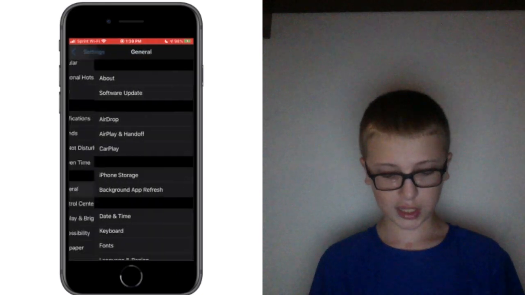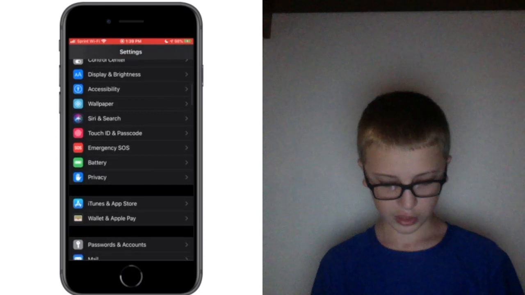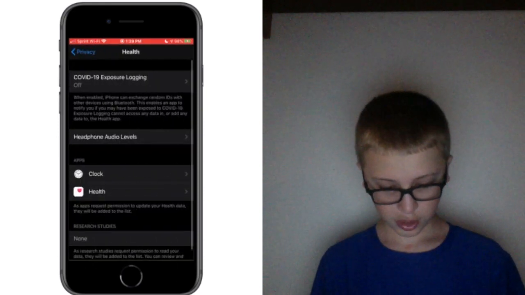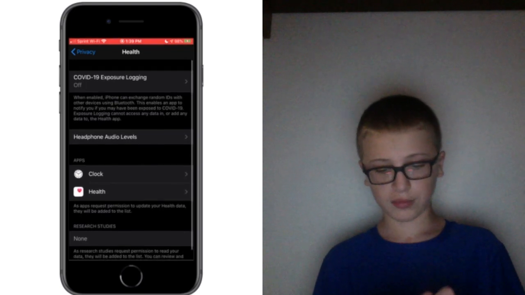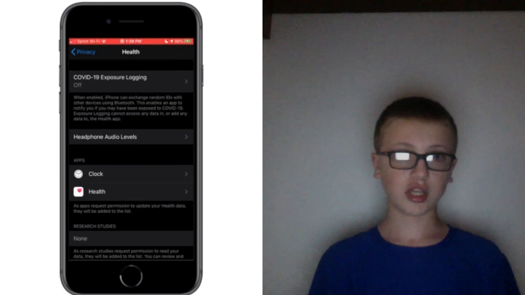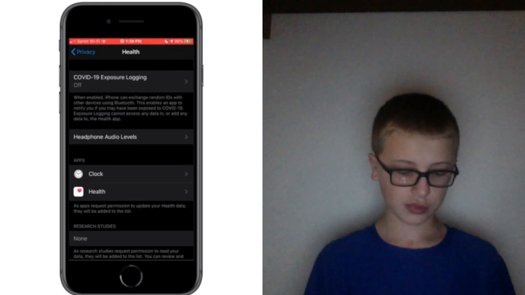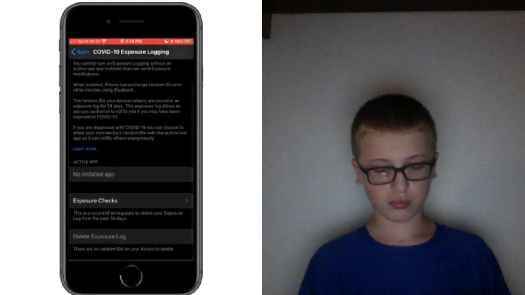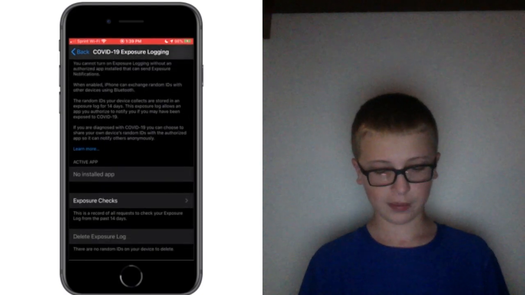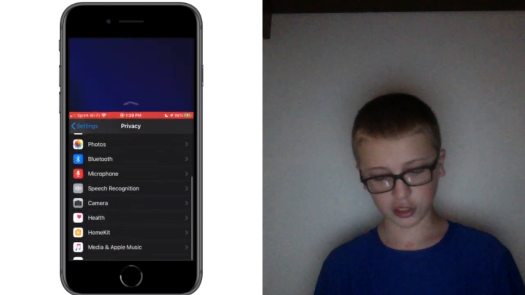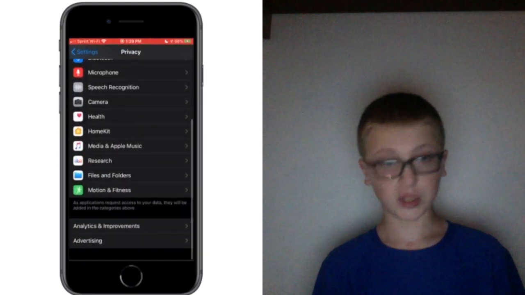Okay, and the last one, you navigate down here to your privacy settings and you go to Health. There's this new tab up here now that says COVID-19 exposure logging. If your state or country is using a contact tracing app, something like that, that is where this setting will come in handy, and you can just install it, see what apps are using it, things like that. My state is not using that, and neither is my country, so that is no use for me.